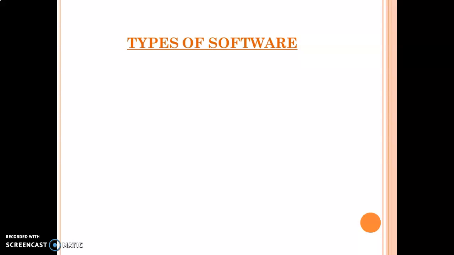Types of application software. Now, application software is basically divided into two main parts. First is general purpose software. The general purpose software is again divided into various parts. Let's see. First is word processor. That means your Notepad, your WordPad, and your MS Word. These are the word processing software.